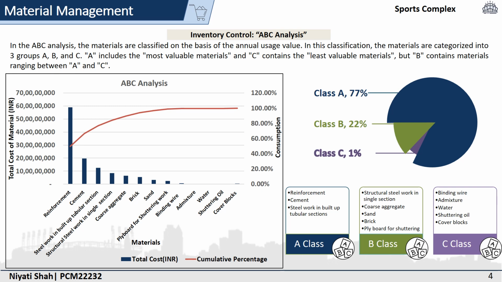The major importance of doing the ABC analysis is to focus on the vital few which have more value, i.e. class A materials which have 77% of the total value, rather than the trivial many like class C which have only 1% of value.